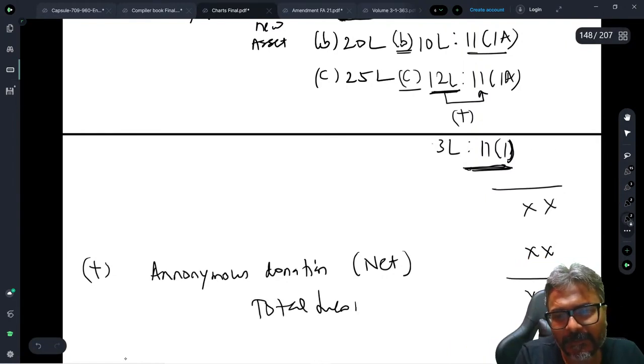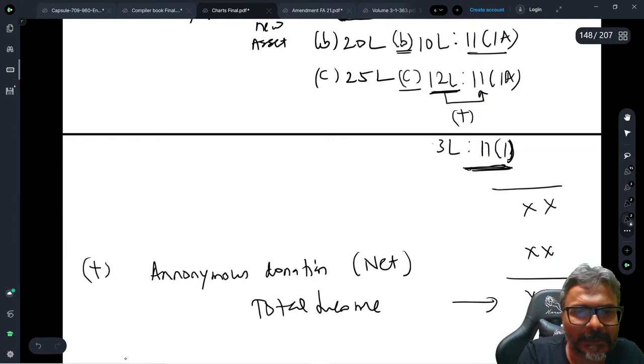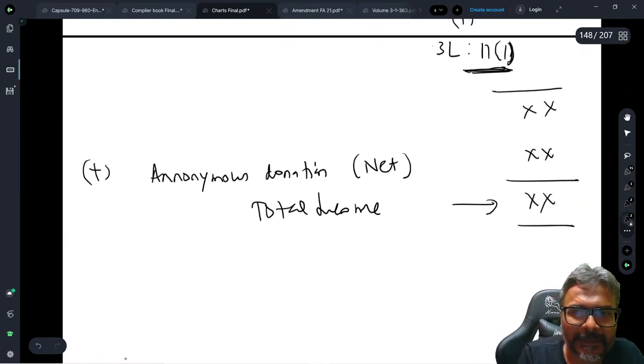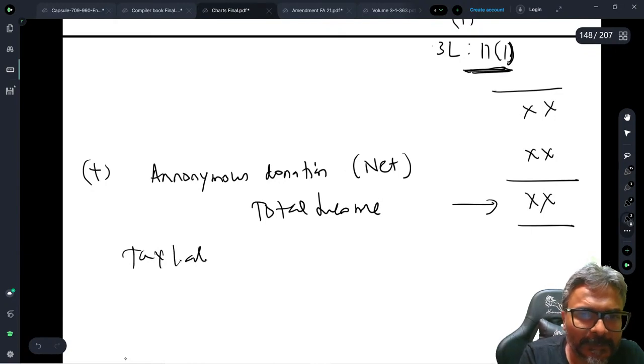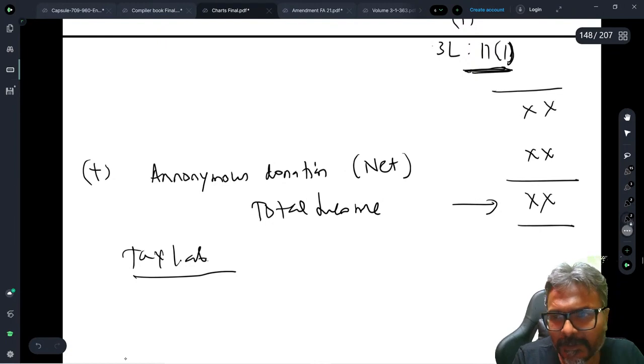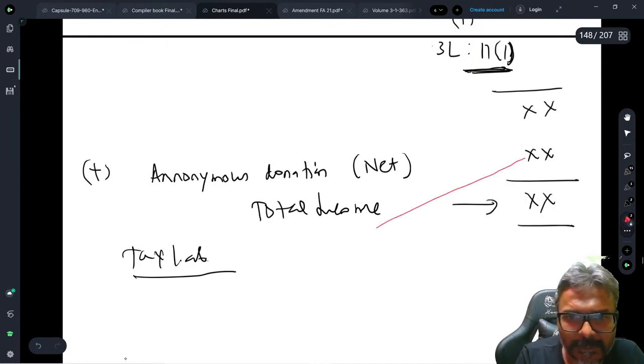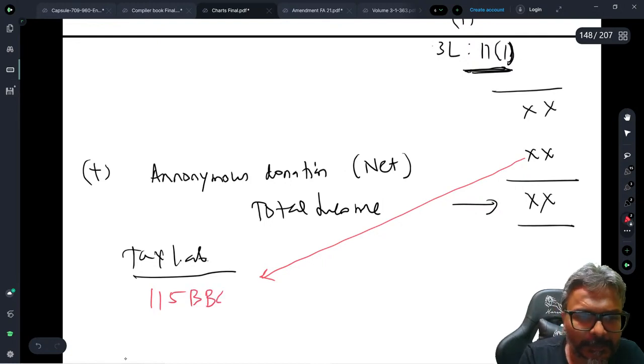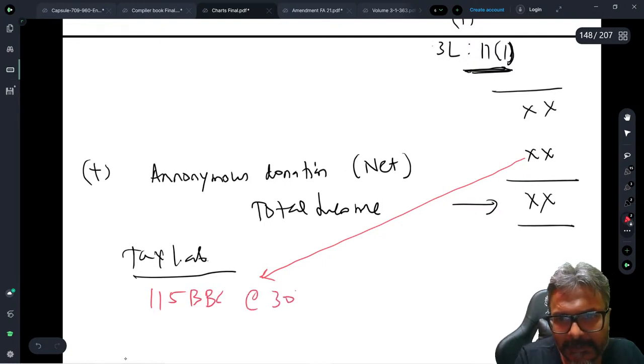Now, sometimes they ask you to calculate tax liability. When they ask you to calculate tax liability, always keep in mind that this portion would be under 115BBC, the net portion of this one, at 30%.